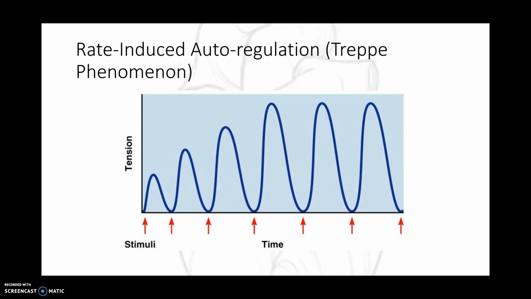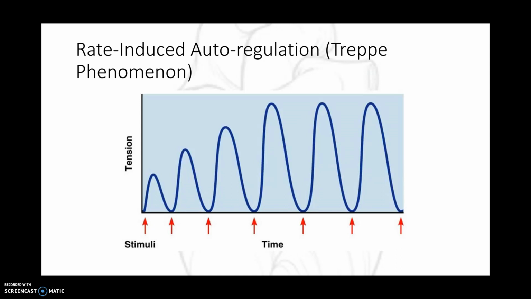So anything that increases rate will borrow time from that plateau phase of the transmembrane action potential. So then how can we have an increase in force if there is less time in phase 2 for calcium to enter? That doesn't really make sense, right? If we are decreasing the amount of time in phase 2 where calcium enters, how do we have an increase in contractile force? How do we have an increase in calcium if we're decreasing the time calcium can come in?